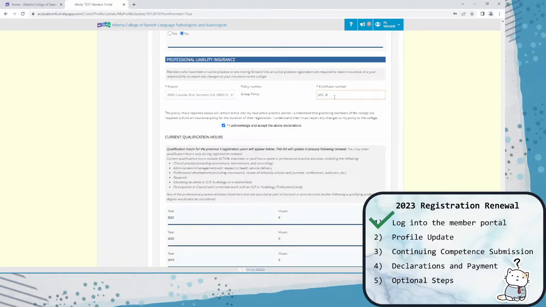Please make sure that you don't enter the 9-digit policy number, as it's the same for every member. Also ensure that you're not entering PLI coverage that is provided by your employer. Our practicing members must maintain their own separate insurance.